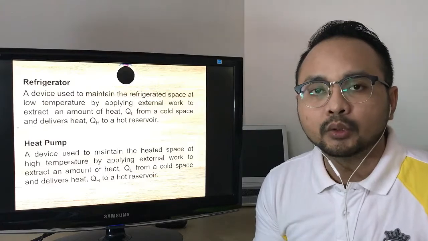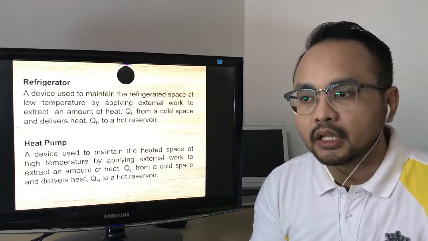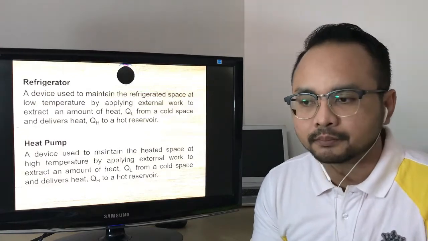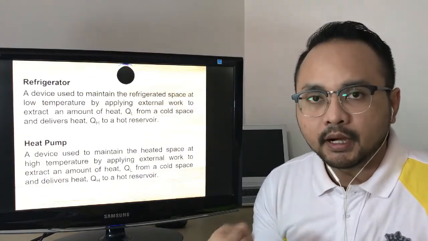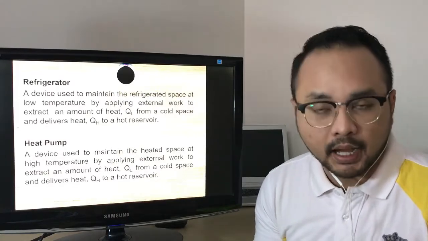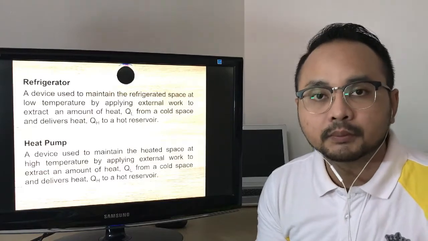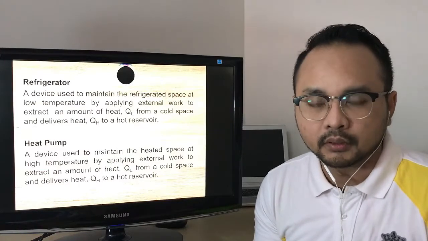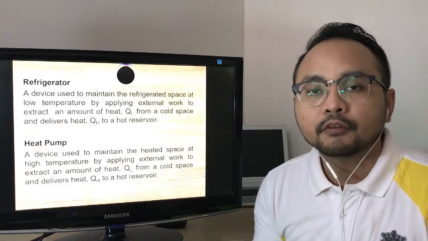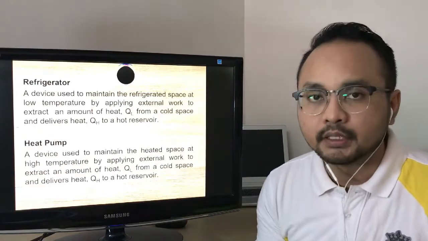The refrigerator extracts the heat from the cold space and channels it into the hot reservoir. But the heat pump is used to maintain the heated space at high temperature by extracting heat from the cold space into a hot reservoir. So basically, the principle for these devices is similar, but the objective is different.